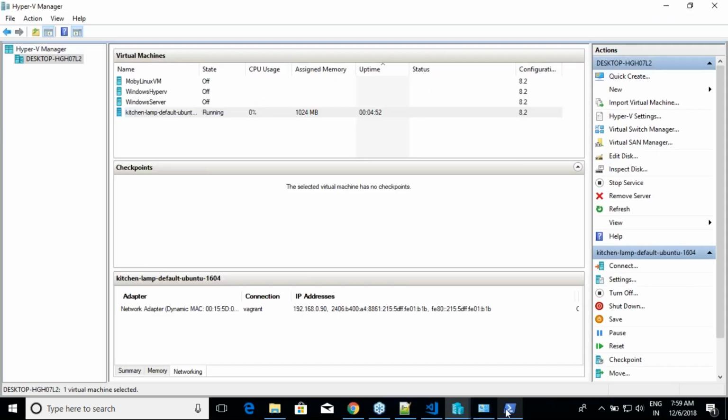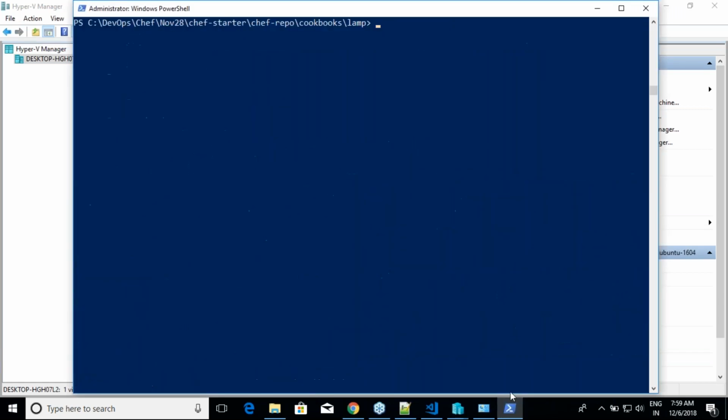Now I want to log in into these machines. There are two ways. One is you can do the normal SSH. The default username of that machine is Vagrant, and the password of that machine is Vagrant. SSH vagrant at 192.168.0.90, and then log in into this machine. Or kitchen knows some stuff about your usernames and passwords. You can say kitchen login, and then you have to give the platform name. If you have only one platform, you need not worry, right? As of now, we have only one platform, so there is no need for me to give the name. If you say kitchen login, it will identify that there is only one machine. Okay, let me log in into that.